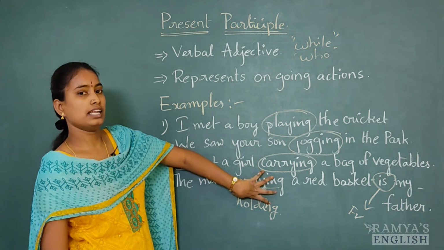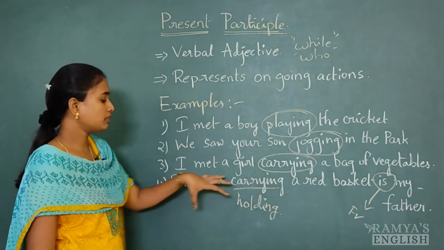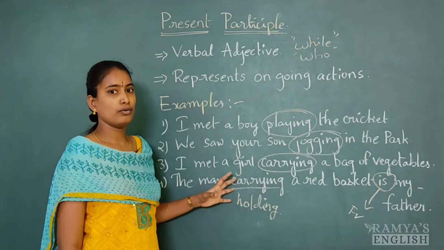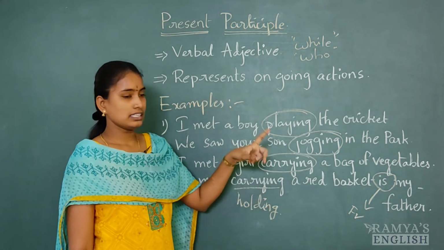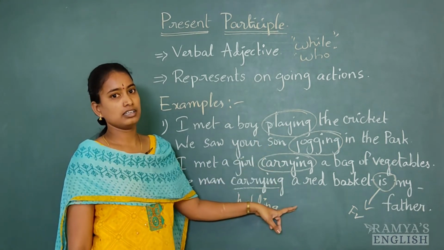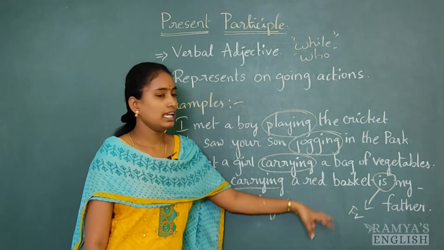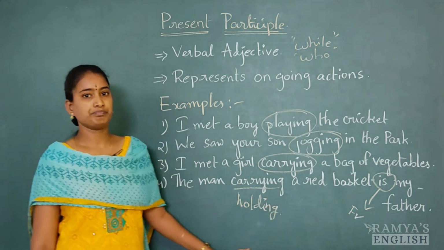So what is this telling about? This is telling about that man who was holding or carrying a red basket. That red basket is my father.